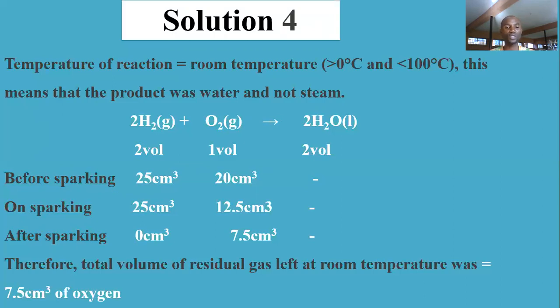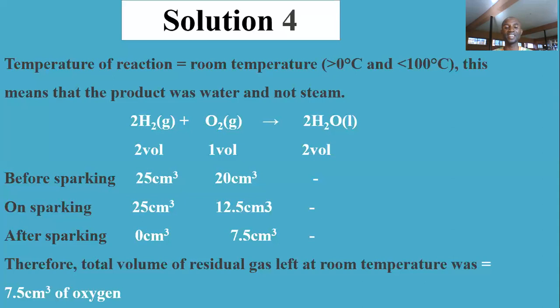So you have to use hydrogen as the reference point, as the determining factor. 25 divided by 2, because it's hydrogen, half of it is oxygen. Half of 25 is 12.5 cm cube. So on sparking, on that explosion, 25 cm cube of hydrogen exploded with 12.5 cm cube of oxygen. Now, the question says residual gas. That means gas that was remaining after sparking.